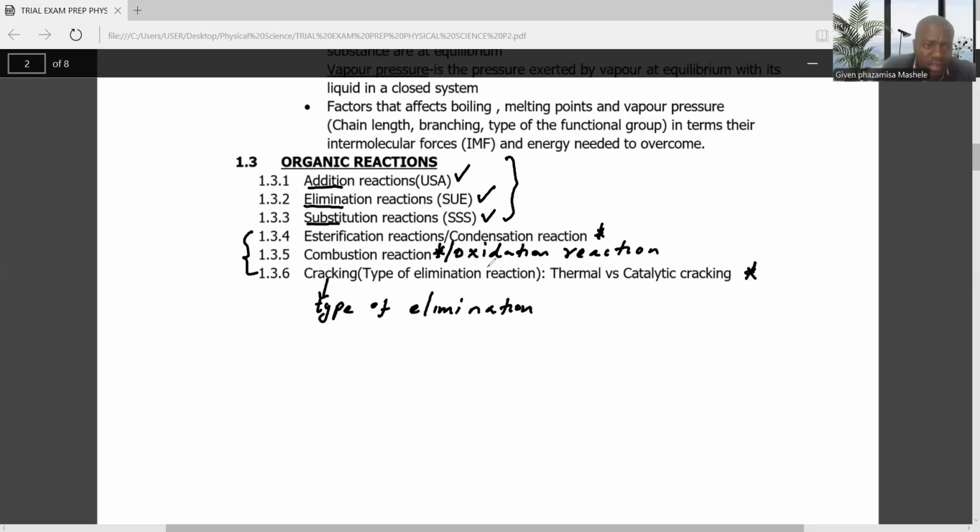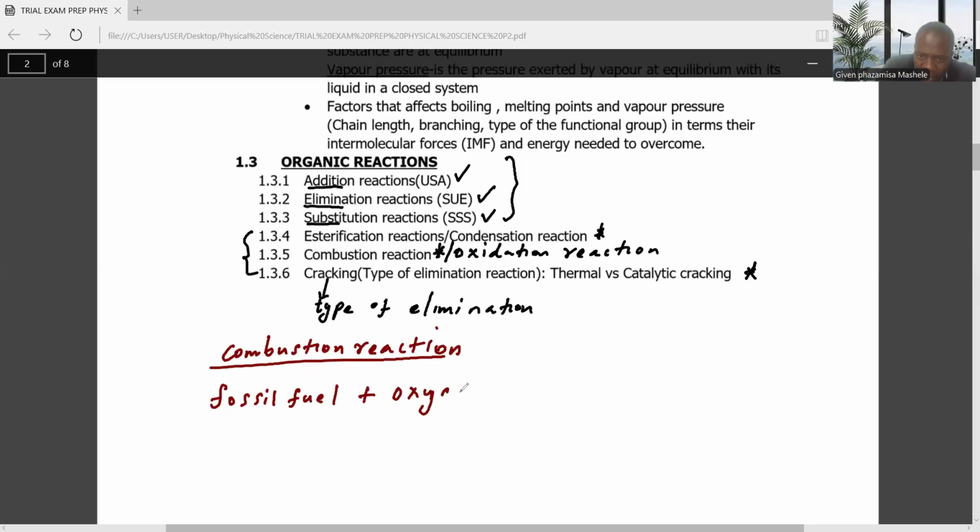Combustion is usually a reaction that takes place naturally, where we take the fossil fuels or the fuel and combine them with oxygen. That's called oxidation because it's the addition of oxygen. Then it always gives us carbon dioxide and water.